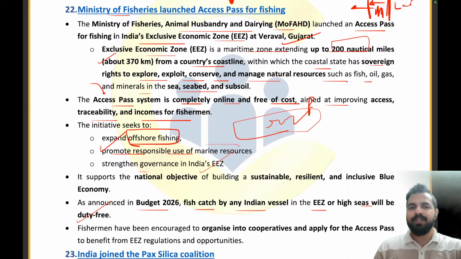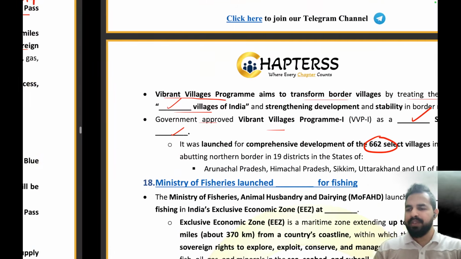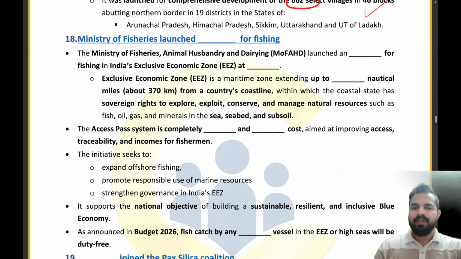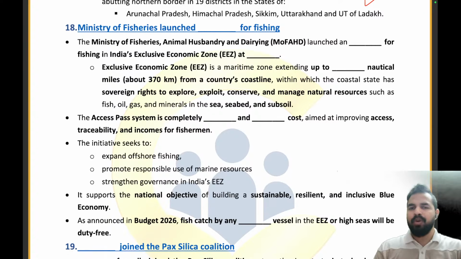Minister of Fisheries, Animal Husbandry and Dairying has launched this access pass in Veeraval, Gujarat. Clear? Let's try to answer the questions. I hope that all of you are ready with your answers. Minister of Fisheries launched which facility for fishing? That is the access pass for fishing. They have launched an access pass for fishing in India's exclusive economic zone at Veeraval, Gujarat.